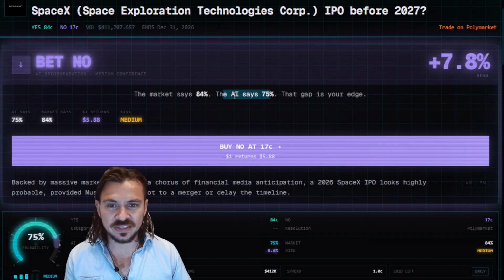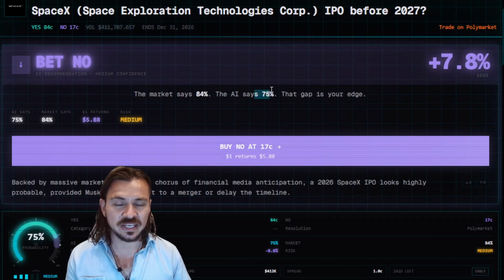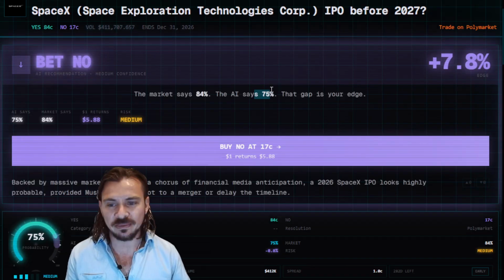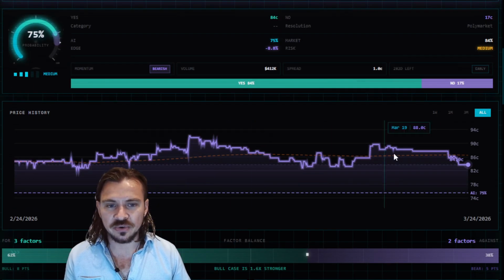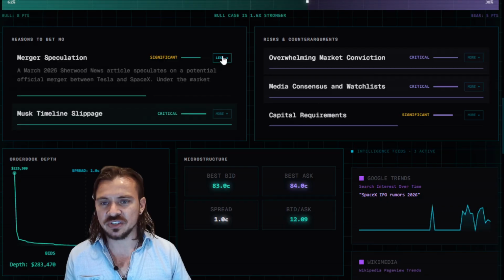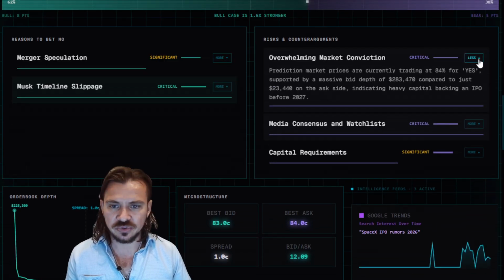And of course, once the odds hit about 75%, you could wait for it to go all the way down to zero, but the safe bet would be to sell at that point. But anyways, it has all these different things like the price history. It tells you the reasons why not to and why to do it.